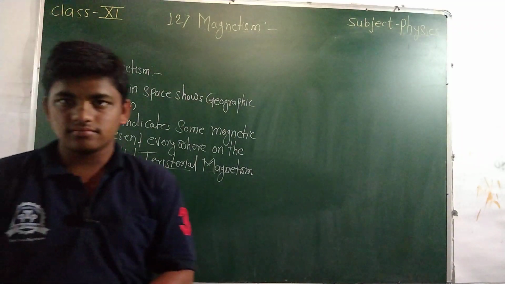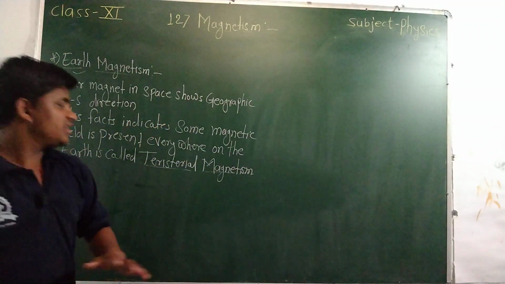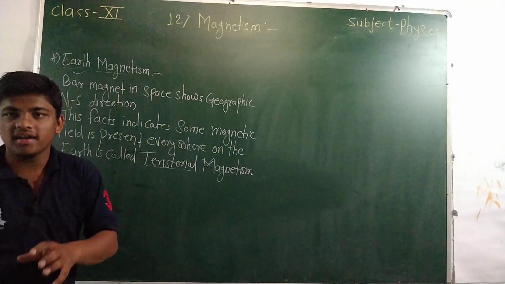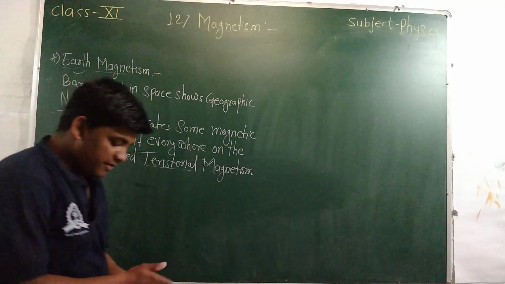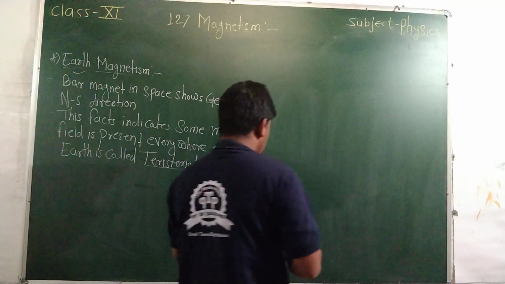Then, in terrestrial magnetism, the magnetic lines of force enter. I will draw the earth here.